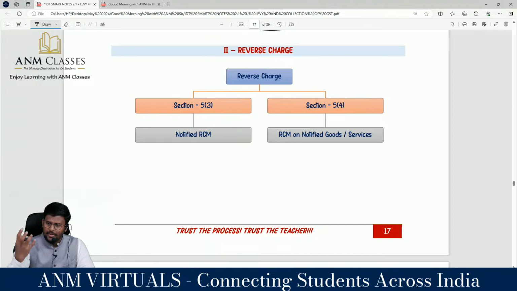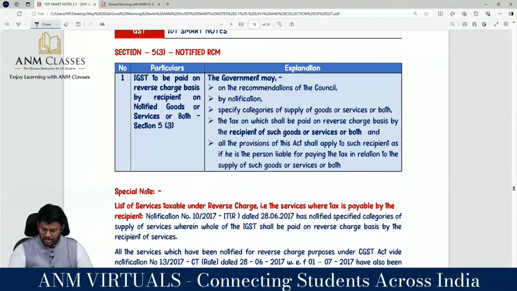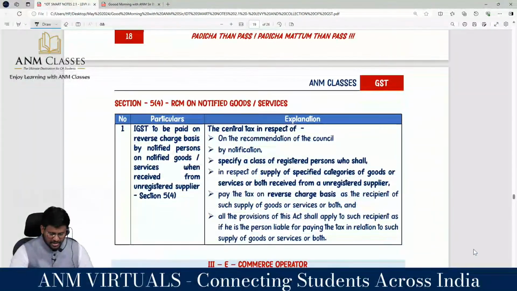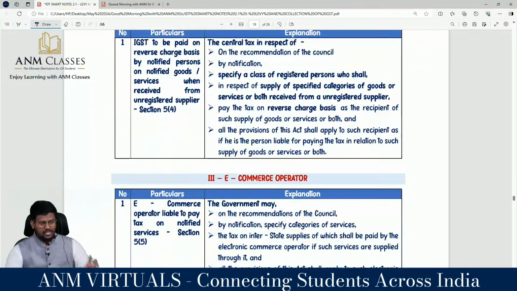5.3 is notified reverse charge, which is talking about both goods and services. Are you really with me? Whereas 5.4 is RCM on notified goods or services. We'll be talking about notified RCM under 5 subsection 3 for IGST items, and 5 subsection 4, which is RCM on notified goods or services. I said that only one RCM has been notified, which is the contractor or the builder who are engaged in the real estate and the e-commerce operator.